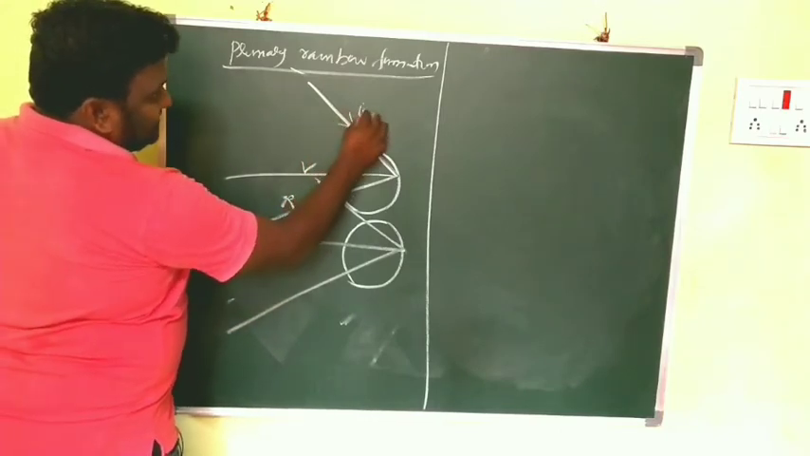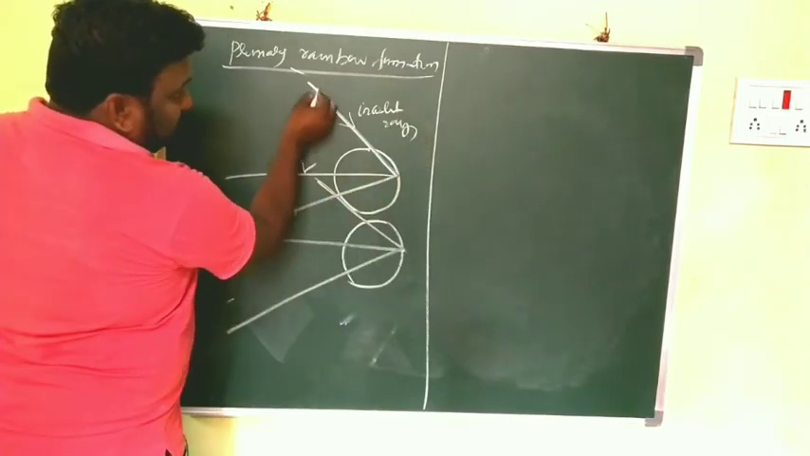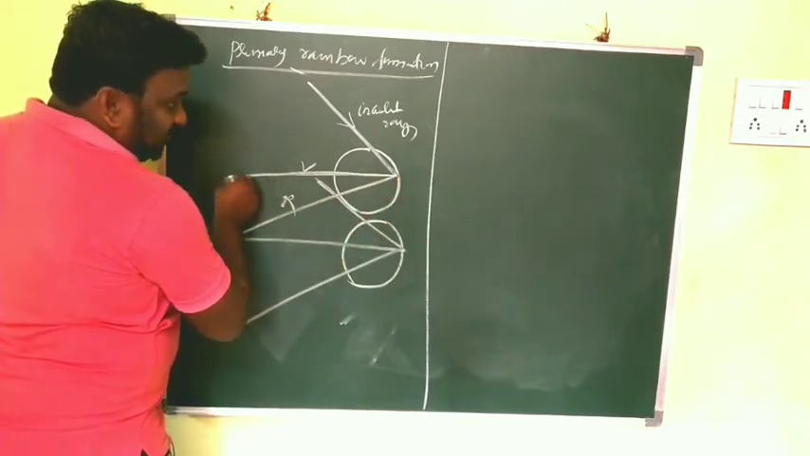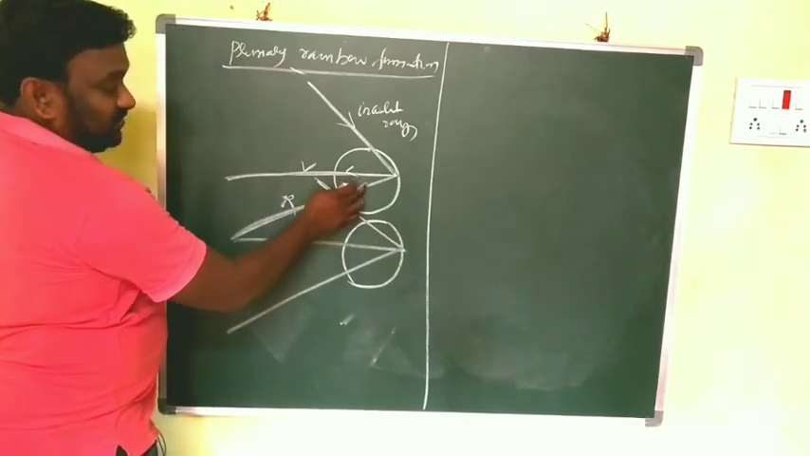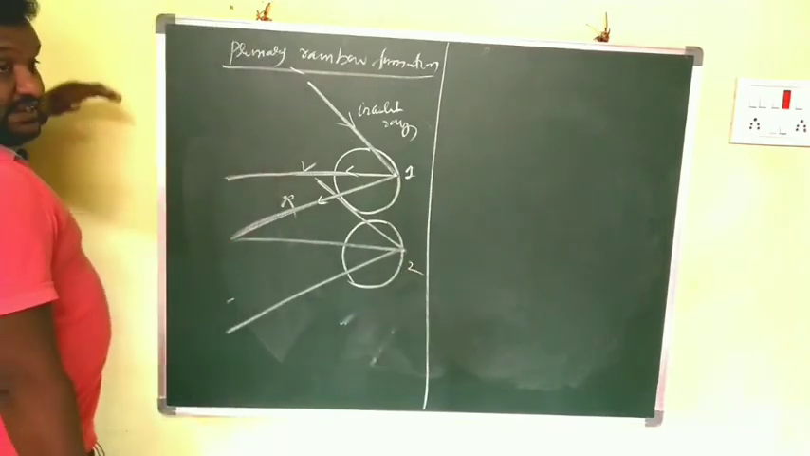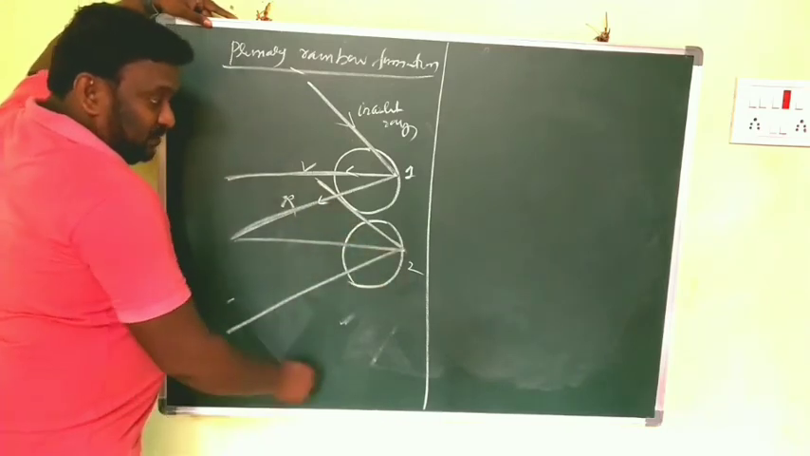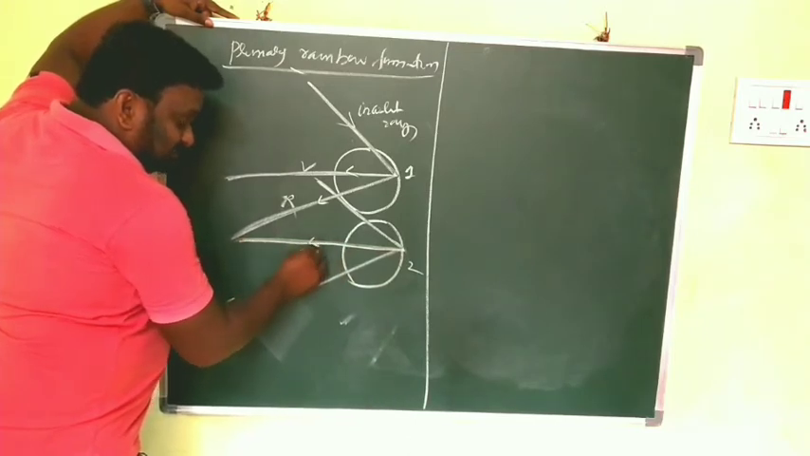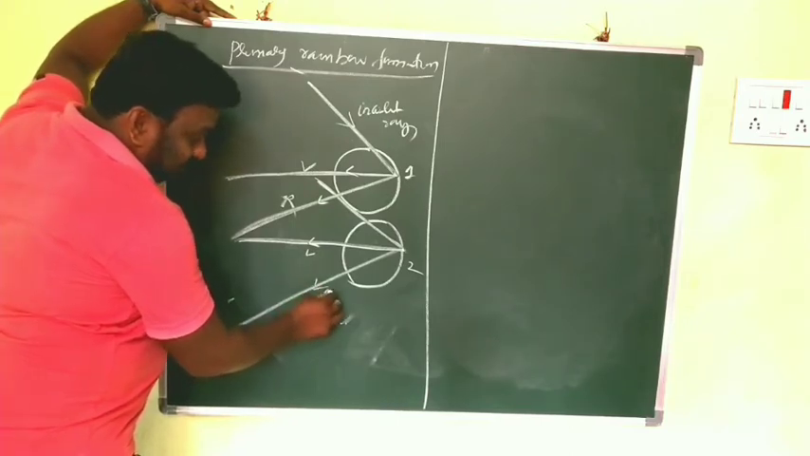So this is the incident ray. Here it enters, and then it splits into 7 colors. I am drawing the extreme colors here. This is the violet and this is the red ray. This is the first raindrop. Clear? And this is the second raindrop, and here again there is an incident ray. From that you get violet here, and red here.